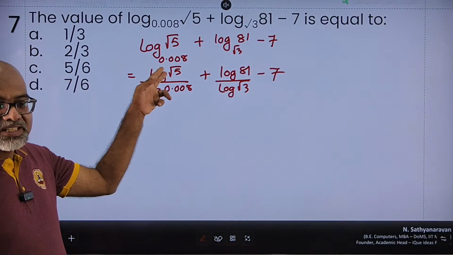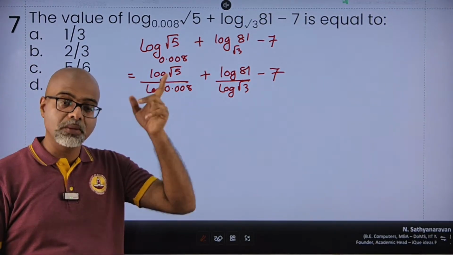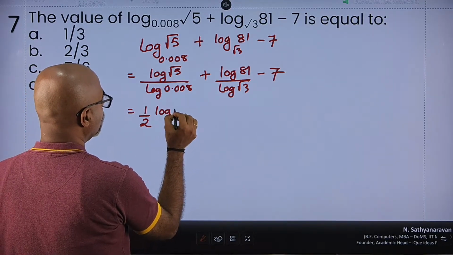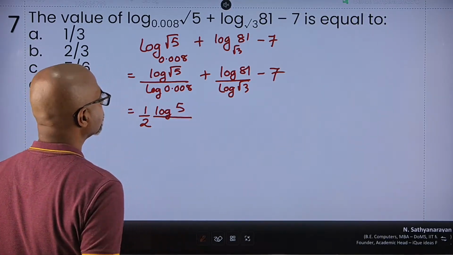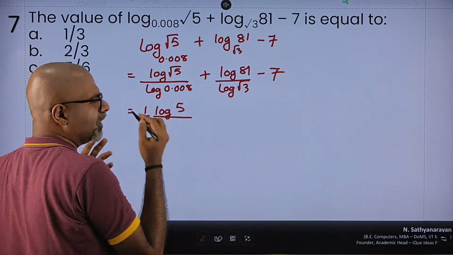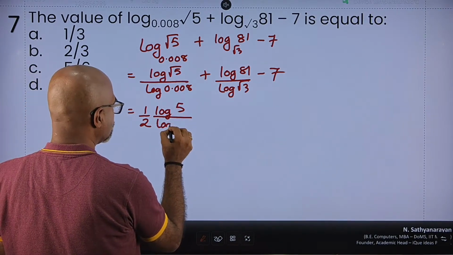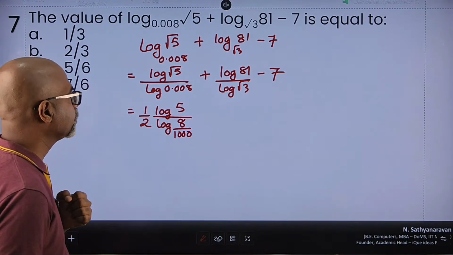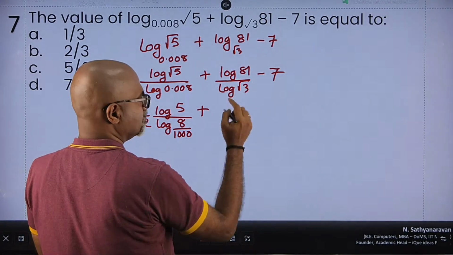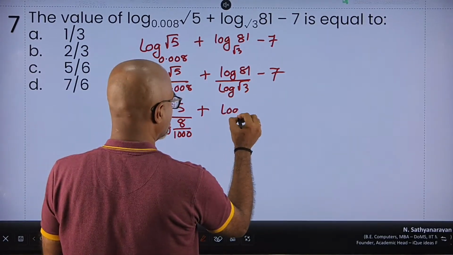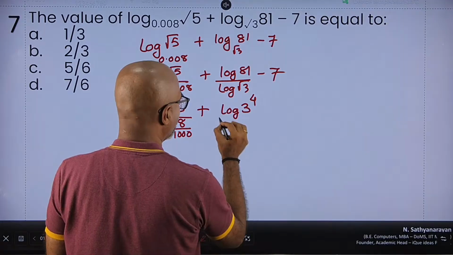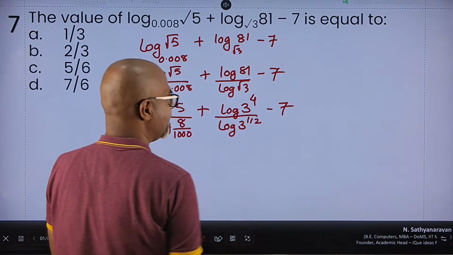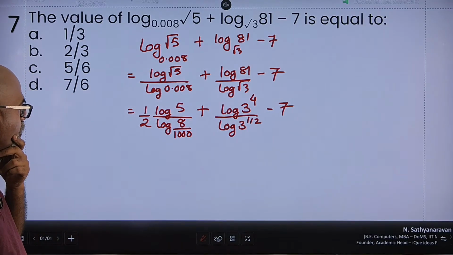Now, we had seen even in the previous example, when I had a square root, power I could take as 1 by 2. So I can write it as 1 upon 2 into log 5 upon log of 0.008. I don't like numbers in point. So as a fraction, can I write it as log of 8 upon 1000? Absolutely. Now 81 and 3. 81 is also a power of 3 actually. So I can write it as log of 3 to the power 4 divided by log of 3 to the power half, minus 7.